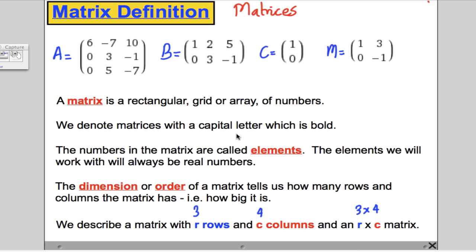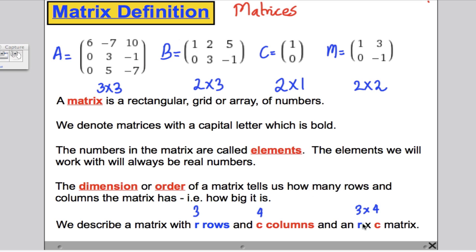Okay, now for example, in A, how many rows does it have? 1, 2, 3 rows. How many columns does it have? 1, 2, 3 columns. This would therefore be a 3 by 3 matrix. Matrix B, how many rows? 1, 2. How many columns? 1, 2, 3. R times C, it would be 2 times 3. Matrix C, 2 rows, 1 column, so it would be 2 by 1. And matrix M, 2 rows, 2 columns, it would be 2 by 2.